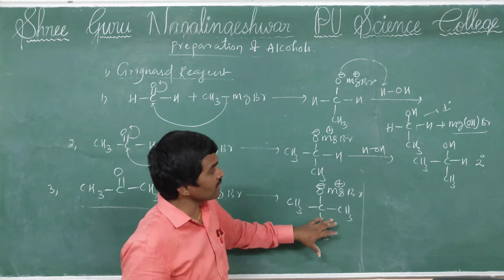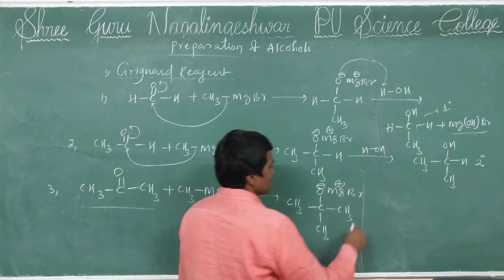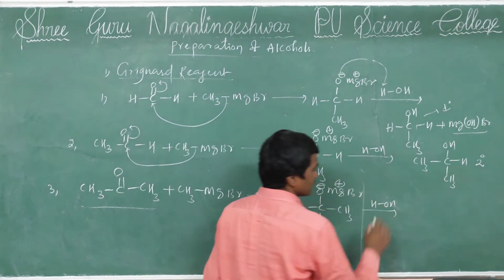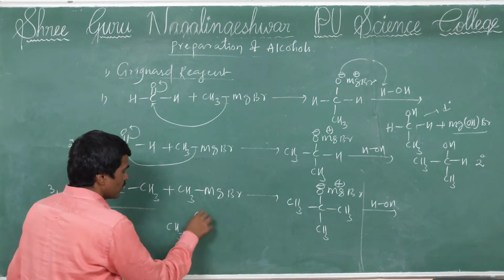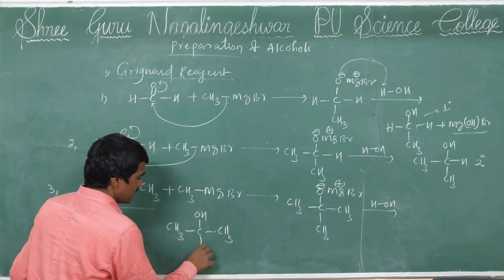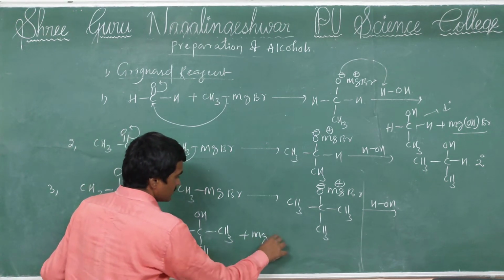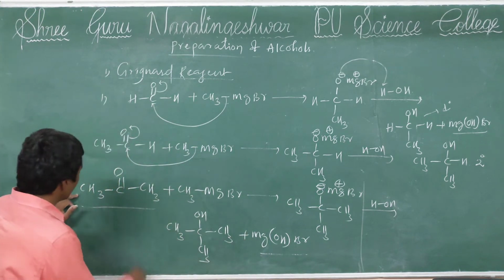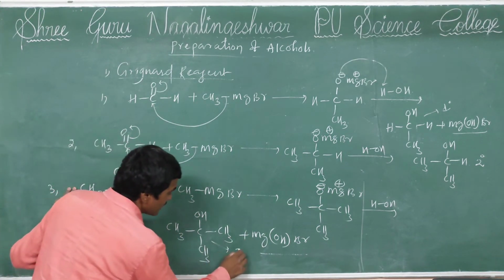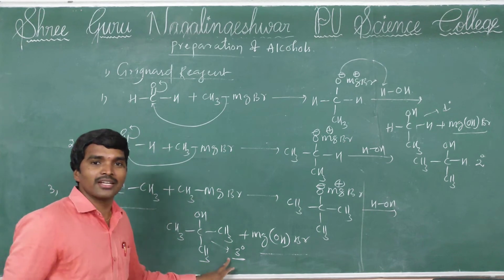So this is the addition product, which further undergoes hydrolysis, HOH. So now tell me what is the answer? CH3 C OH CH3 CH3 plus MgOHBr. So when we take acetone, tertiary alcohol is formed. What is that? Tertiary alcohol.